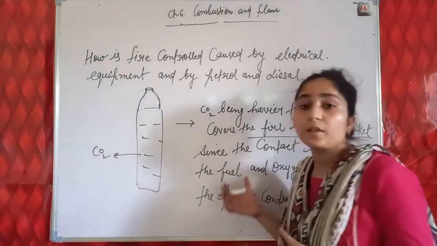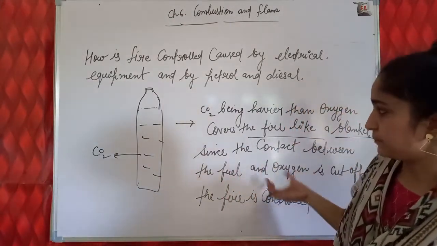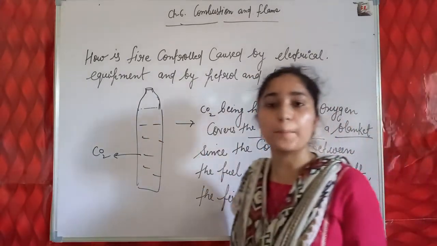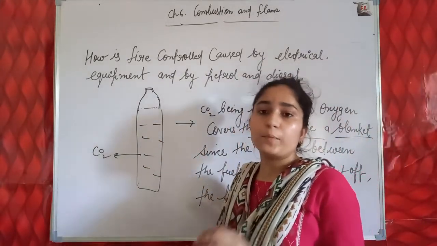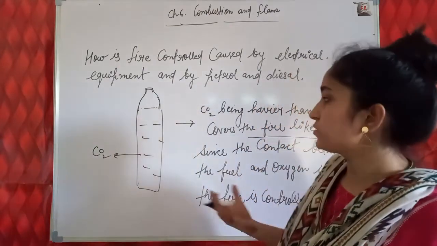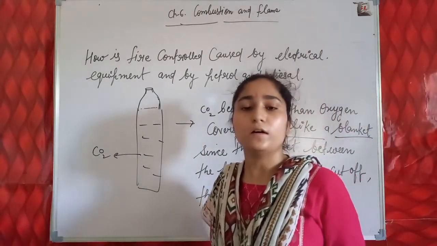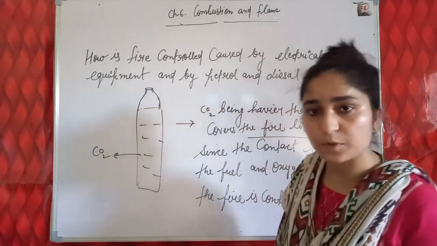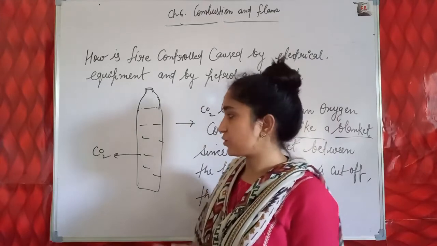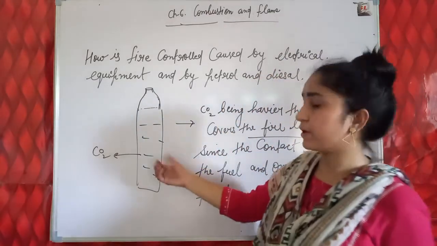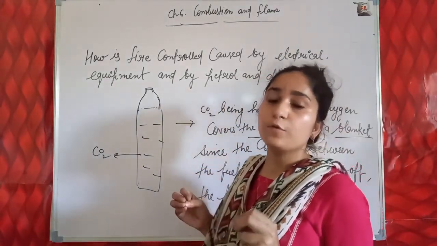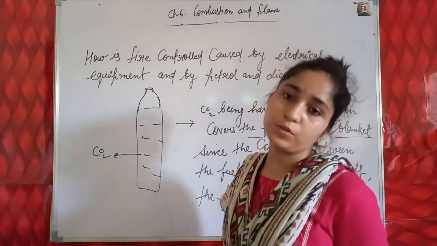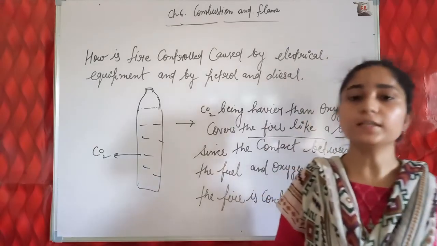And apart from this, the CO2 that is released from the cylinder also brings down the temperature of the fuel below its ignition temperature. So it is also helpful in bringing the temperature of the combustible substance below its ignition temperature. So by these two methods, CO2 gas is able to control the fire, and the CO2 gas released by the cylinder also does not harm the electrical equipment.